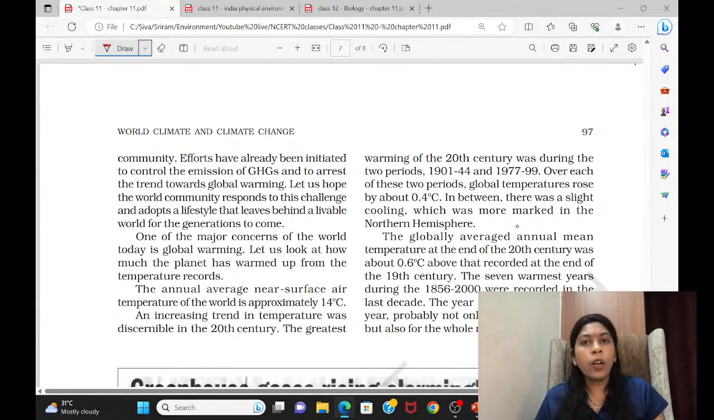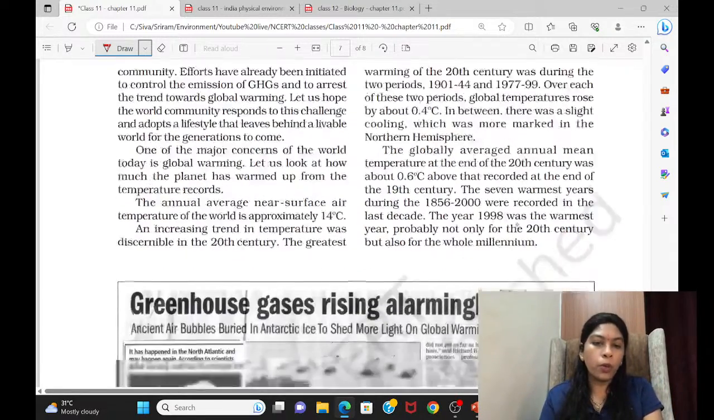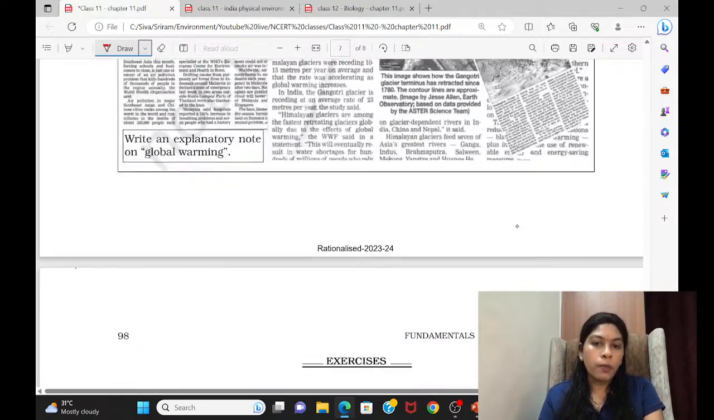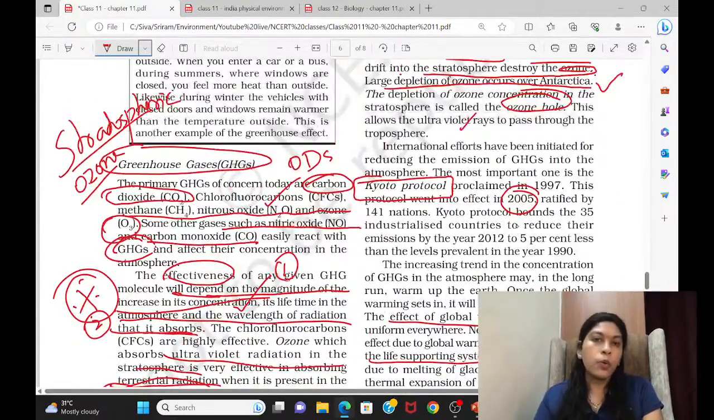So already we are taking a lot of efforts. One effort is the Kyoto Protocol, as we all know. And again, as you can see, that's it. They have not discussed much. So you can just make a note about Kyoto, and I hope that's that much. So here it's over. So we'll move to the next NCERT.